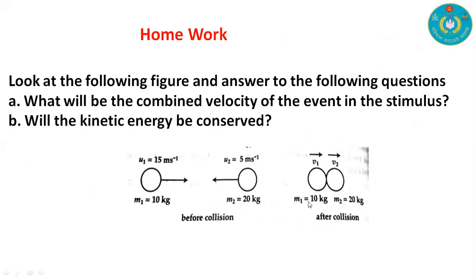After collision their masses remain the same, and the velocities are V1 and V2, and they stick together so that we have a joint velocity. With the help of this diagram, try to solve A and B. This is homework for you.